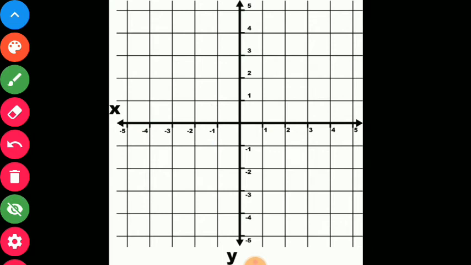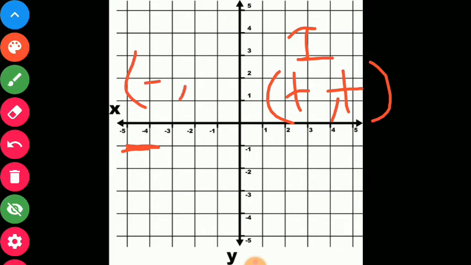For example, in our first quadrant, both x and y are positive. In the second quadrant, we can see that x is negative, but y is positive. In the third quadrant, x and y both are negative. Similarly, in our fourth quadrant, x is positive, but y is negative.